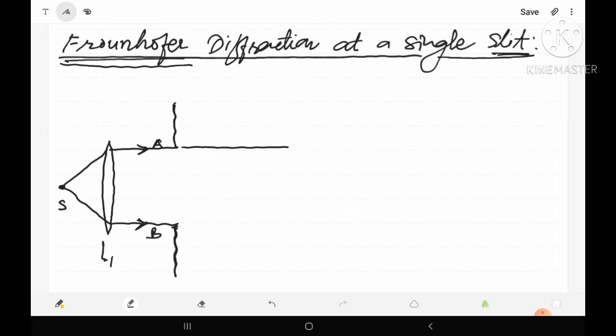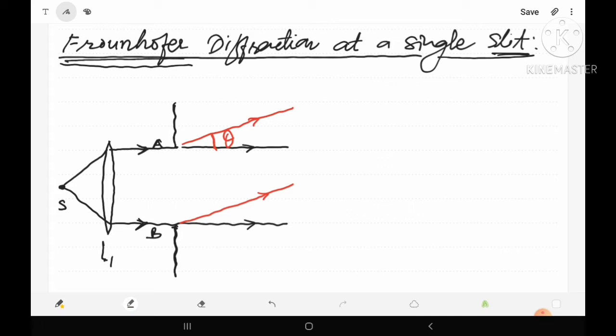Most of the light will move without any deviation, but a small part of the light gets deviated. Suppose, in the upward direction, let us draw the deviated light in red color. Suppose the angle of deviation is theta. Due to diffraction, a small part of the light gets deviated in this direction.